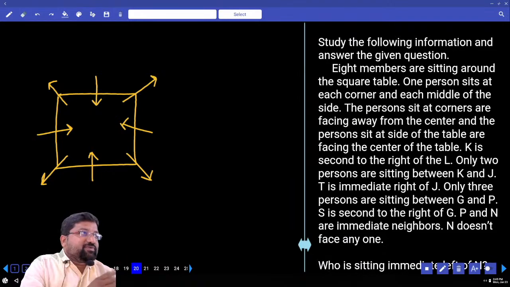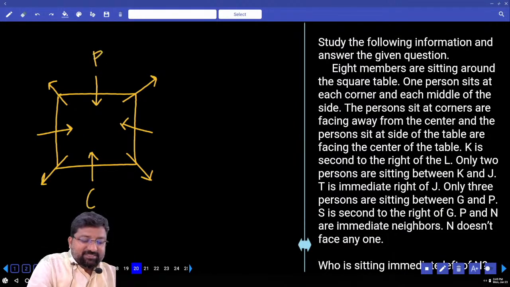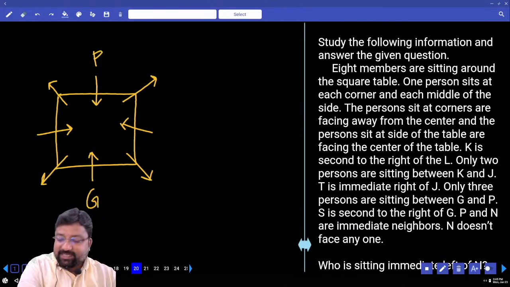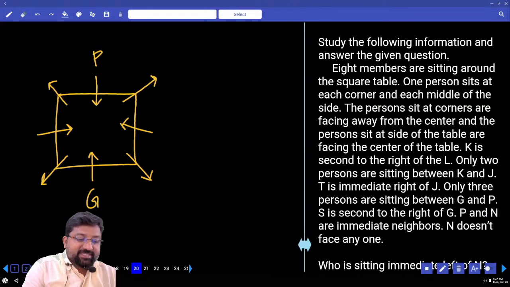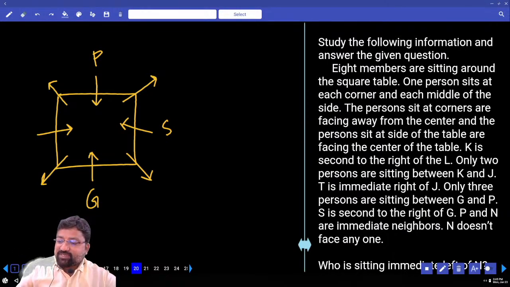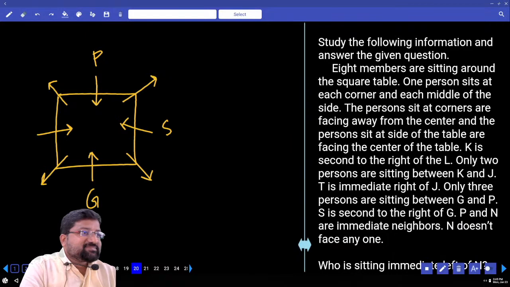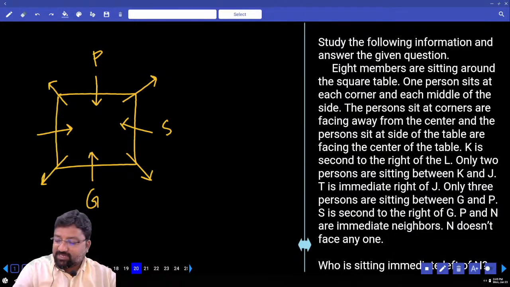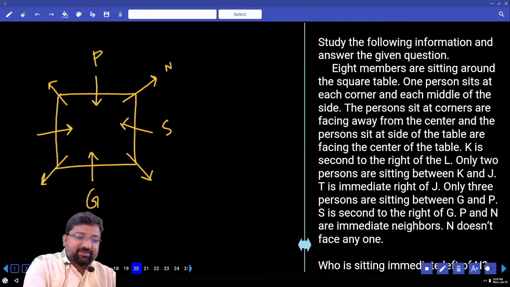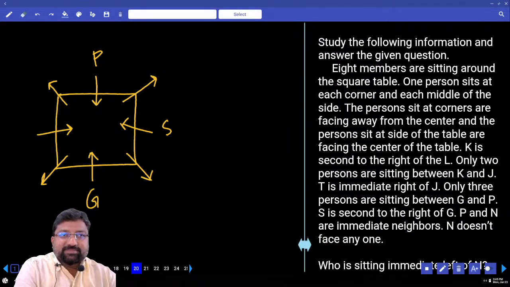And what was the point before that? P and G, how many persons in between P and G? 3 people. So automatically P and G are sitting opposite to each other. S sits, what did it say? Second to the right of G. Next point is what? K, L and J. N can be anywhere. I can take N here or N here because both N and P are adjacent to each other.